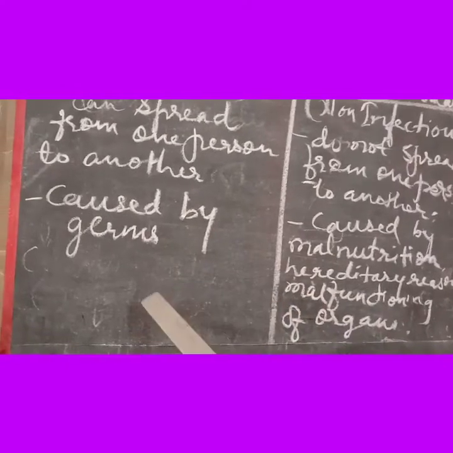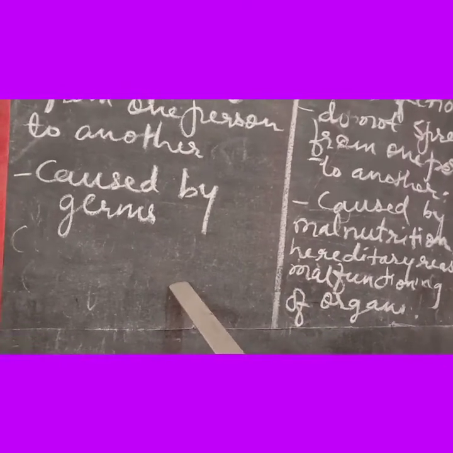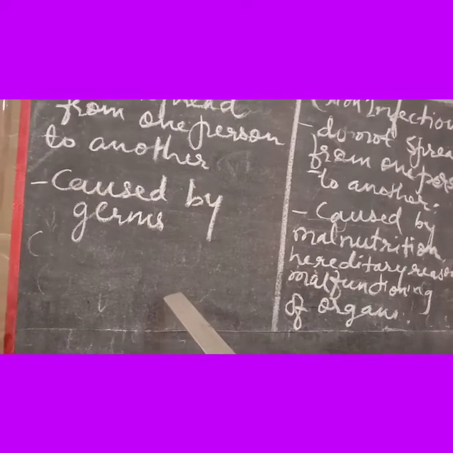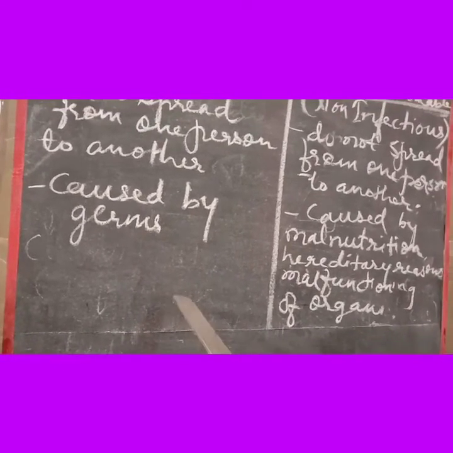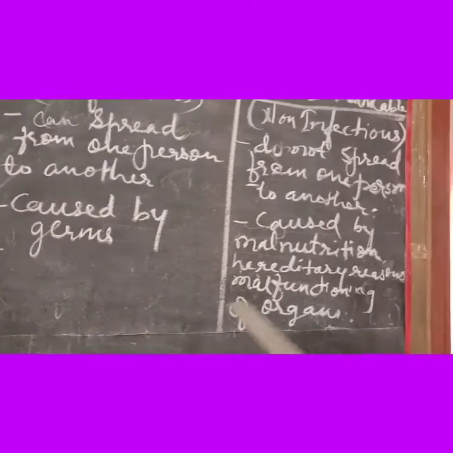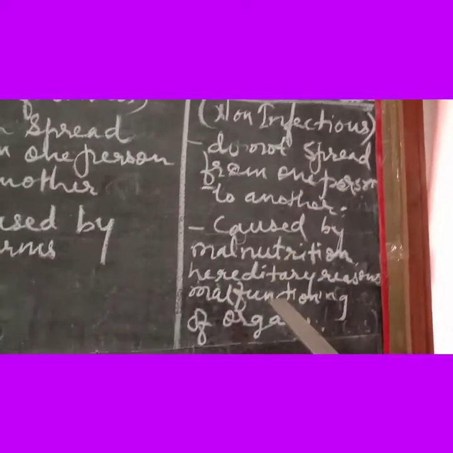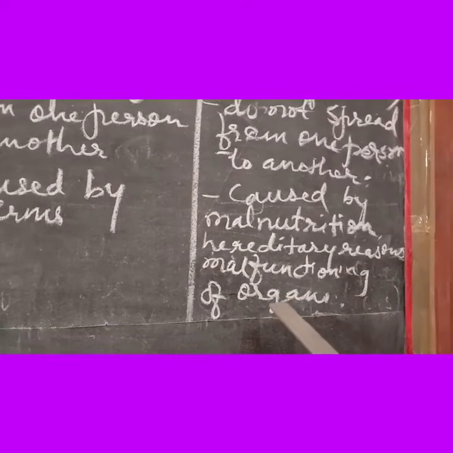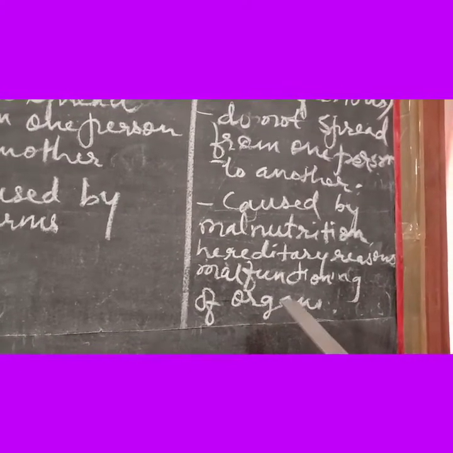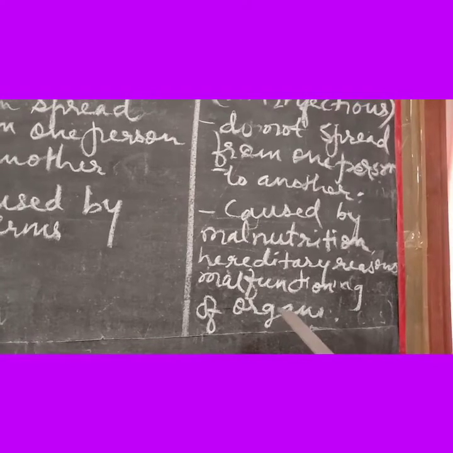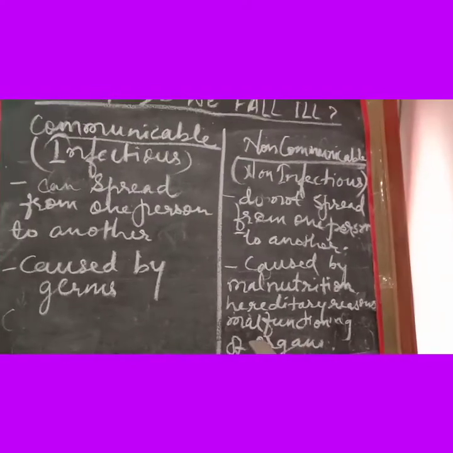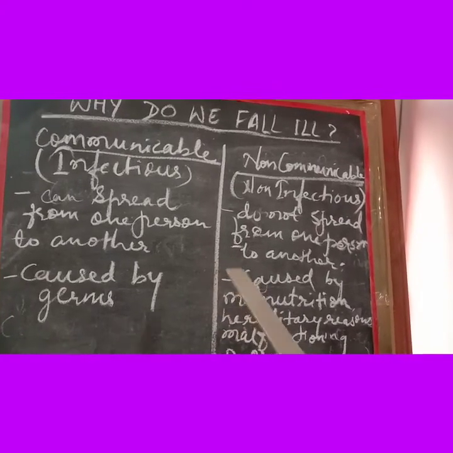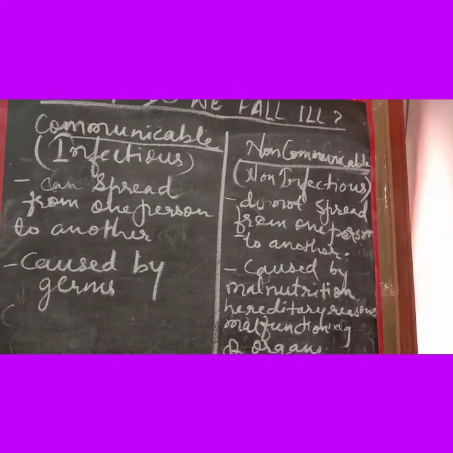For the first category, we can have examples such as cough and cold, flu, then measles, then conjunctivitis, that is sore eyes and all that. For non-communicable diseases, we can have examples such as cancer, then diabetes, or night blindness, scurvy, etc. So now I hope you have understood the difference between communicable and non-communicable diseases.